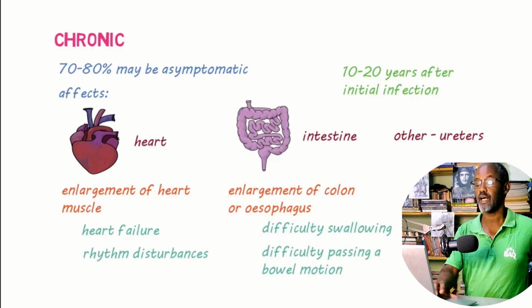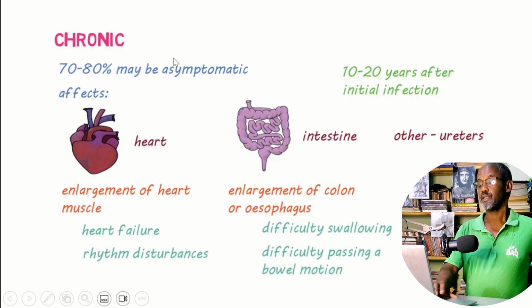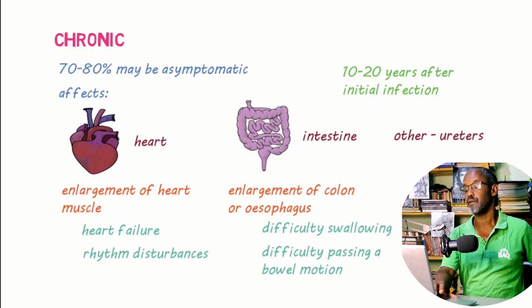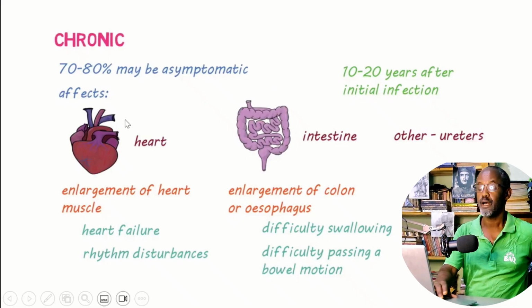Okay, I think we are going to the next section now. This is the chronic stage of the disease, which is trypanosomiasis, the Chagas disease or the American trypanosomiasis. 70 to 80% may be asymptomatic, as I have said earlier. That means 20 to 30% show symptoms, multiple organ infection symptoms, of course.